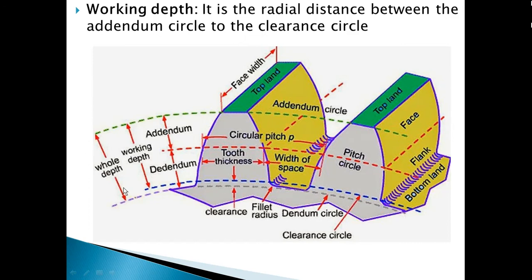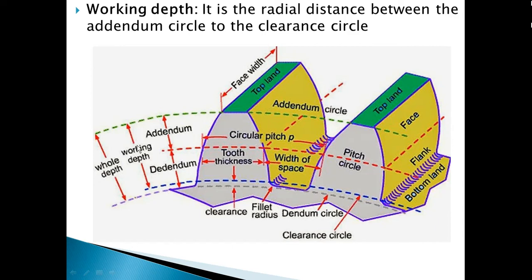This is the whole depth or total depth, the summation of addendum plus dedendum. And this small blue circle is the clearance circle, and the gap between the clearance circle and the dedendum circle is nothing but the clearance.